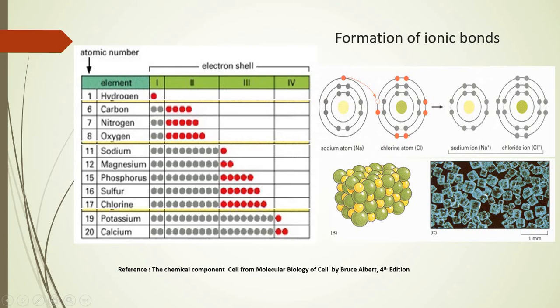Now this leads to formation of crystals in nature, and these crystals you can see towards the extreme right of the diagram, and the arrangement of molecules of both sodium as well as chlorine is shown in green as well as yellow color. So you can see the compact nature which arises because of the ionic bond between sodium and chlorine. It gives rise to a crystalline structure.